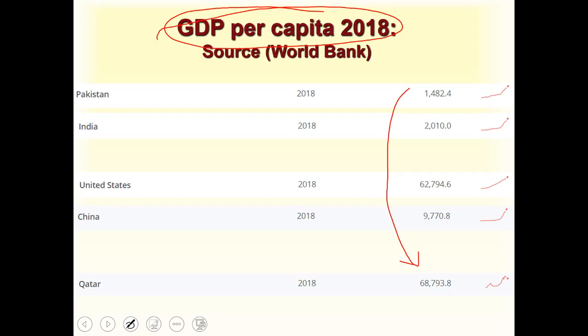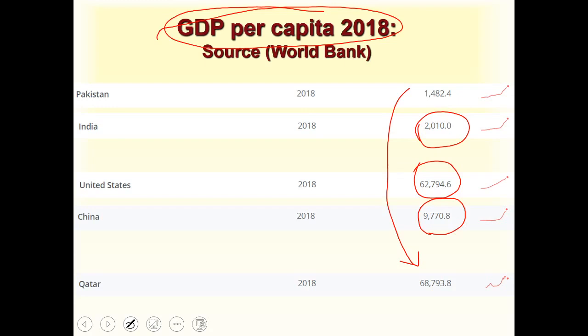Now let's look at India, with a GDP per person that is better than Pakistan's. Look at China. The GDP of China was 13 point something trillion dollars. For the United States, it's 20 point something trillion dollars. But looking at GDP per person, there is a big difference. China's GDP per person is around 10,000. The United States is around $60,000 per person, which is a lot.